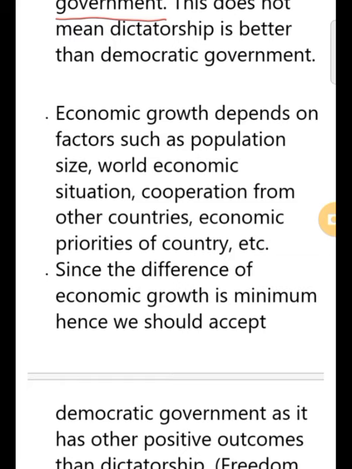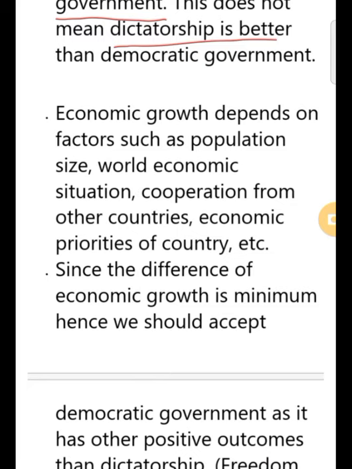But this does not mean that dictatorship is a better form of government. Okay, because we don't assess the outcomes of any form of government only on the basis of economic outcome, only on the basis of development of the country. There are many more perspectives, right, of judging any country. Now let us say that in the dictatorship form of government, yes, they may produce development, they may produce good countries where there are more employment opportunities, or the country's growth is faster than democracy.